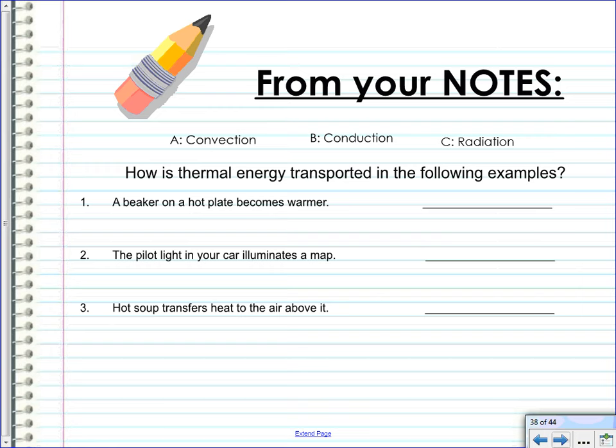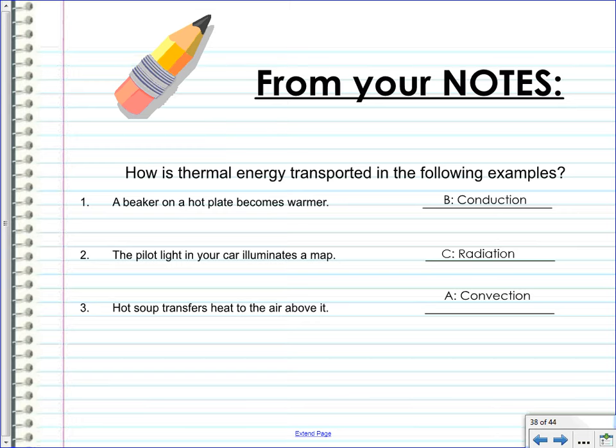A beaker on a hot plate becomes warmer. That would be conduction. The pilot light in your car illuminates a map. That would be radiation, electromagnetic. And hot soup transfers heat to the air above it. That's moving through currents. So that would be convection.